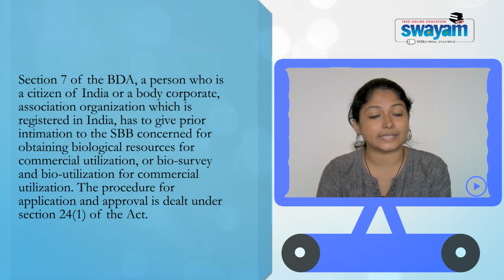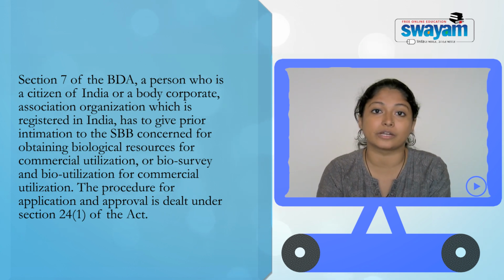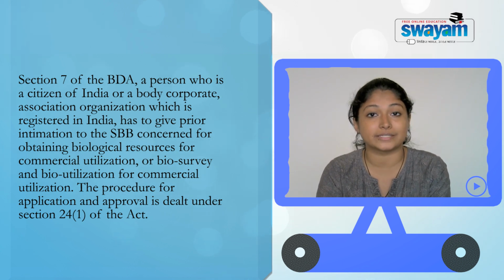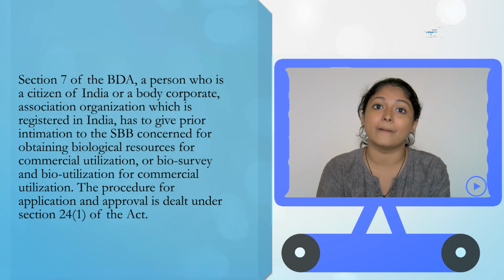So section 7 is confined to Indian citizens, and also to certain activities. One is prior intimation, another is prior permission.